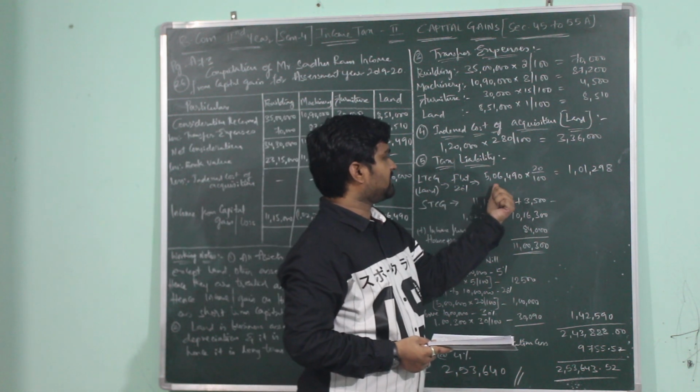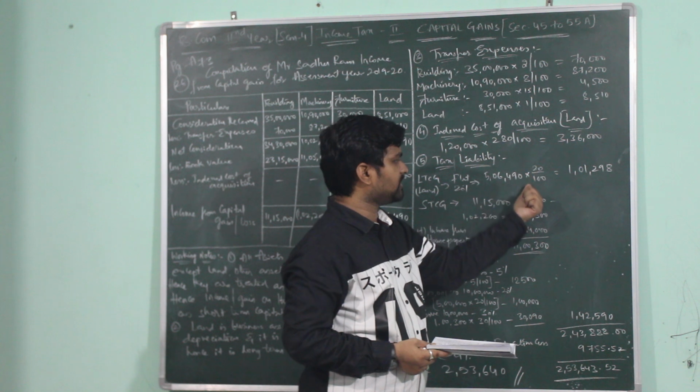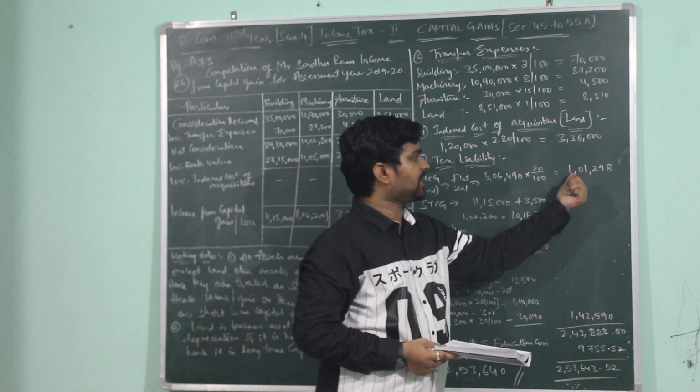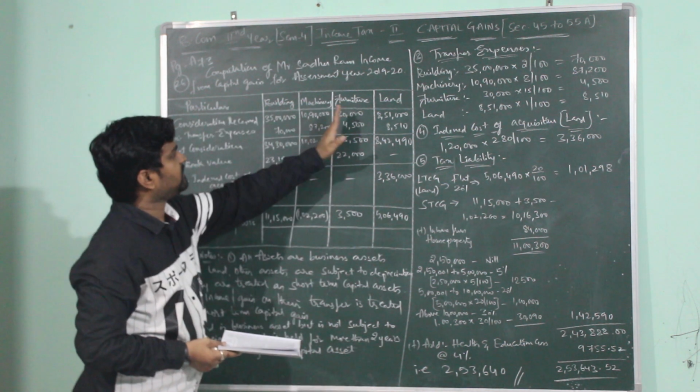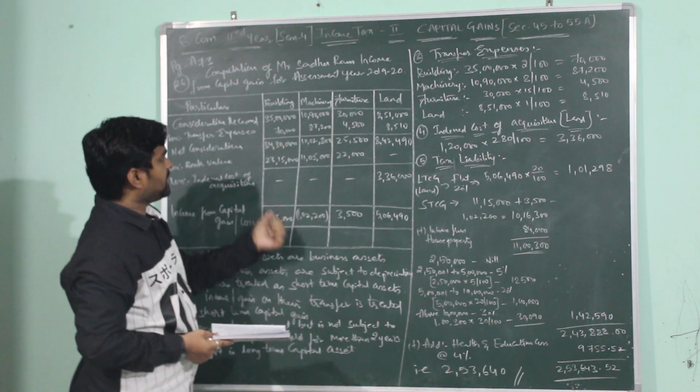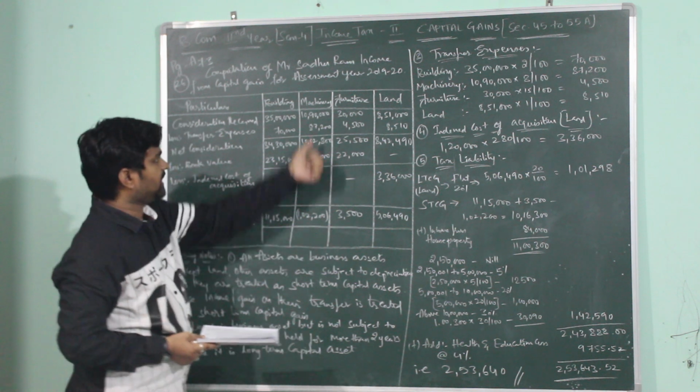The calculation is 5,06,490 into 20 divided by 100 which works out to be 1,01,298.